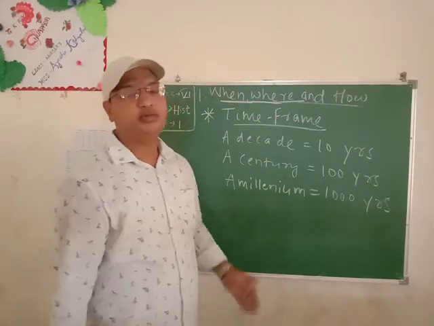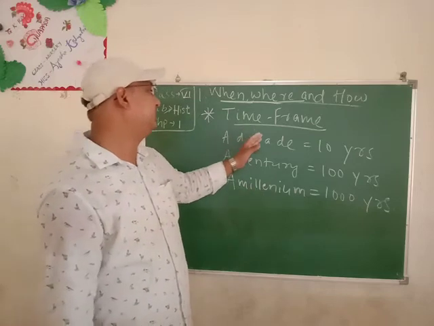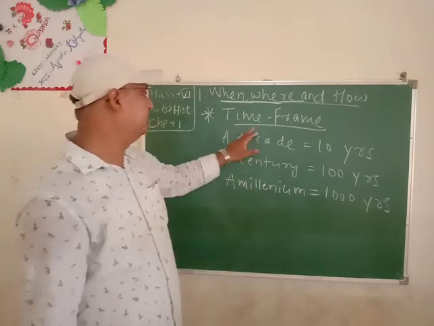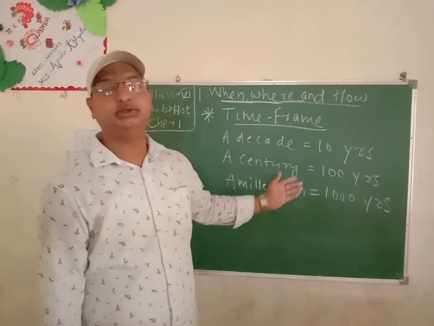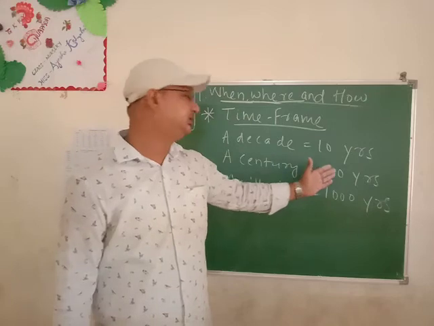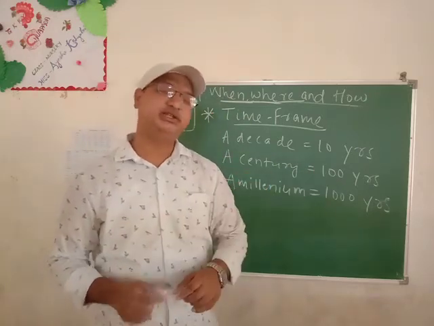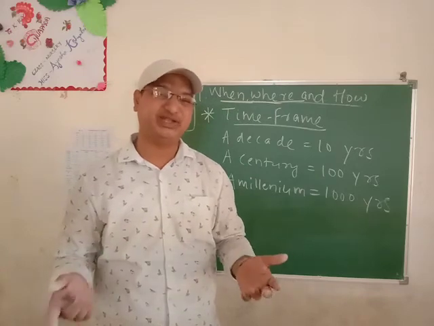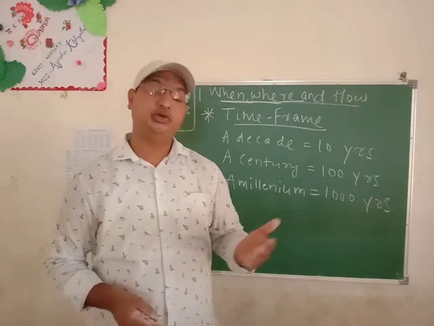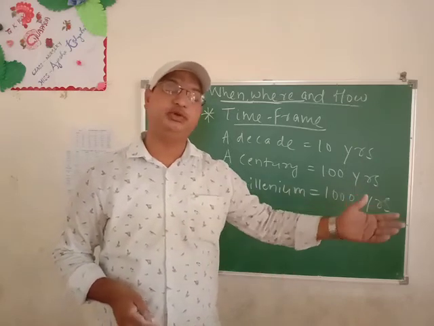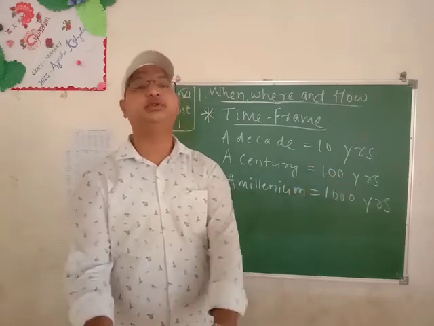Students, in this time frame, as I have told you about BC, AD and CE, the other secular name for AD, these are some terminologies. Decade is 10 years, century is 100 years, and millennium is 1000 years. Now at the last there is a picture about the time frame. You can see the time scale and understand what BC is and what AD is. We are in the AD, and before the birth of Christ it was considered BC.